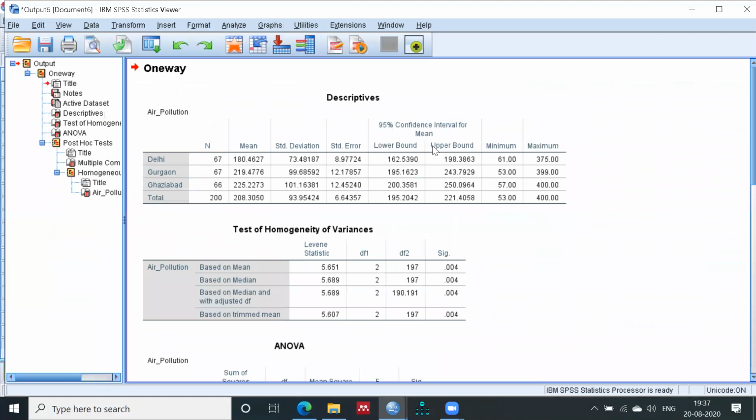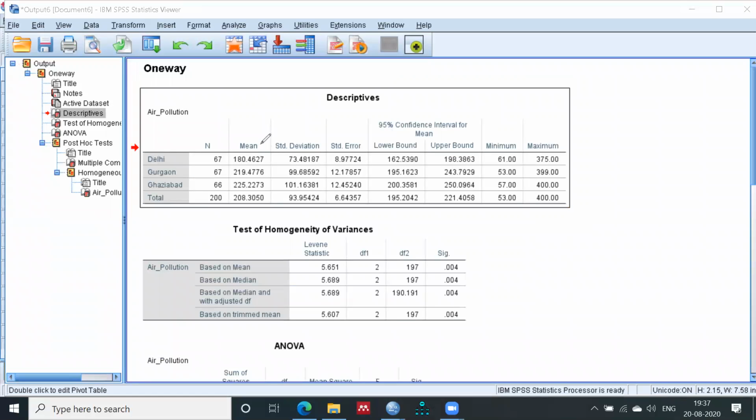So this calculation has been done, and let's understand this calculation. In this calculation, you can see the mean has been calculated for different cities, right? Gurgaon, Ghaziabad, Delhi, it has been calculated. In the descriptive table, you will just check only the mean, that's it, because standard deviation, standard error, lower bound, upper bound, these are all not useful for the ANOVA testing, right?